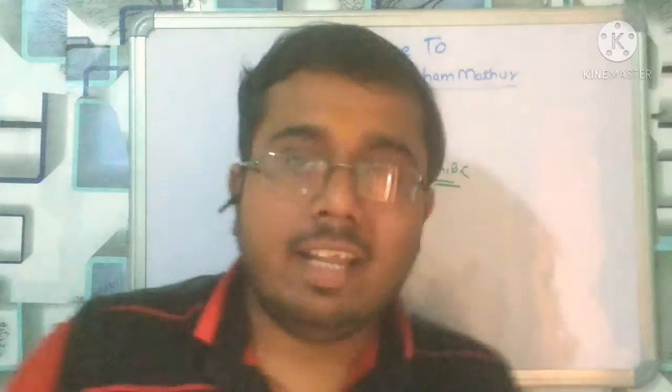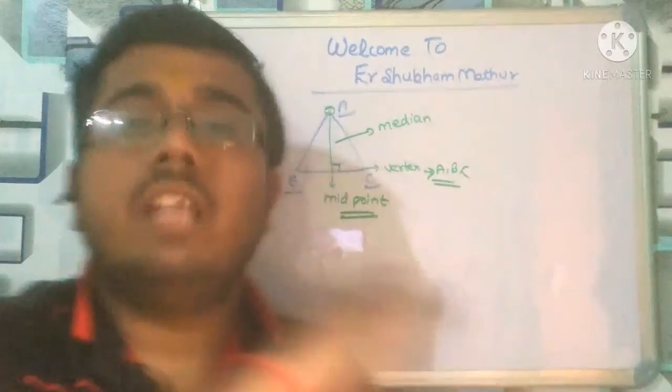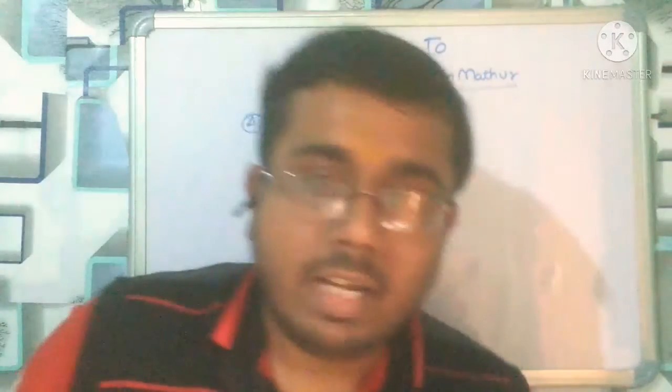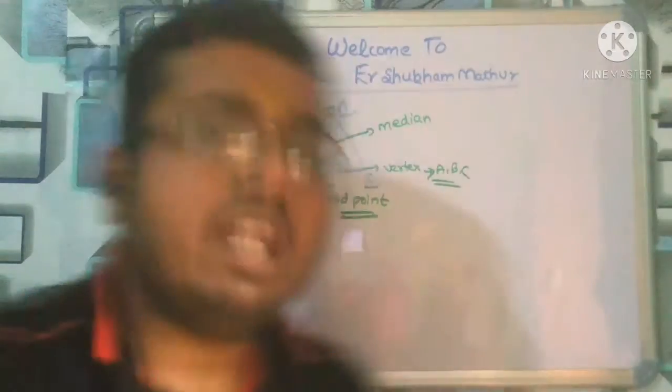If you want to write it in language form, I'm not going to write it on the board, you have to write it.